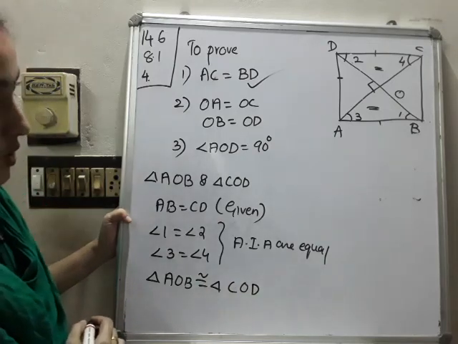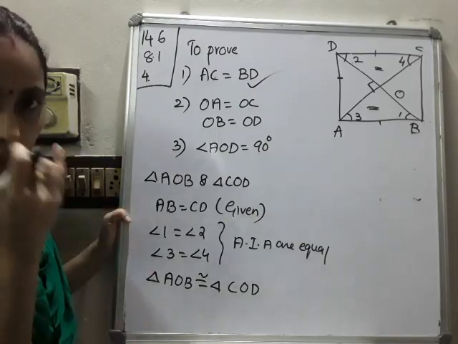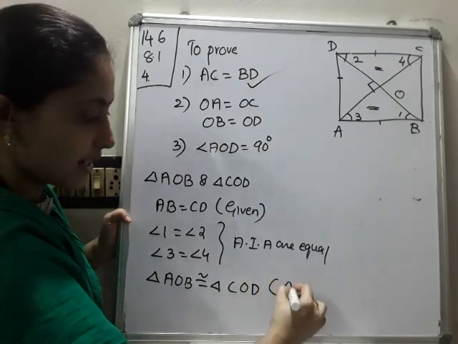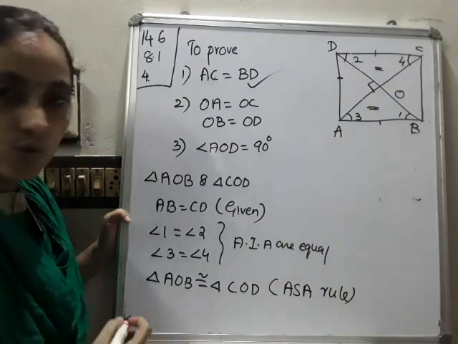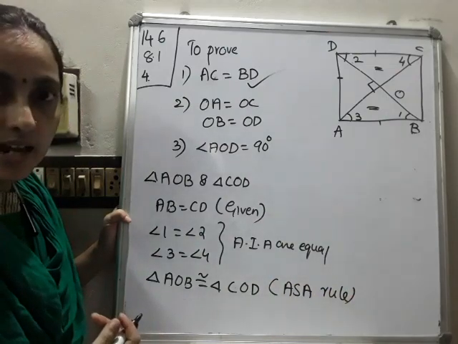Triangle AOB is congruent to triangle COD. Okay, the reason is what? By the ASA rule. No need to use the ASA rule, you can use AAS. No problem.